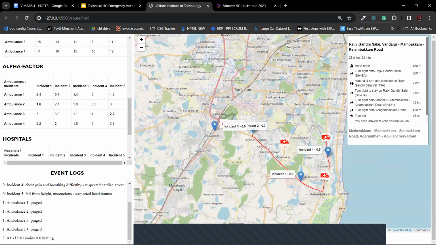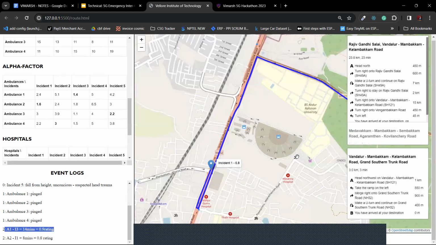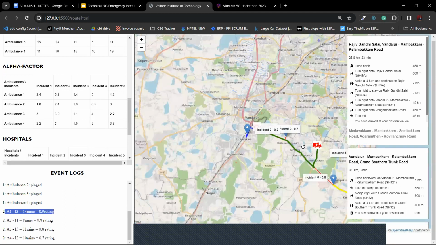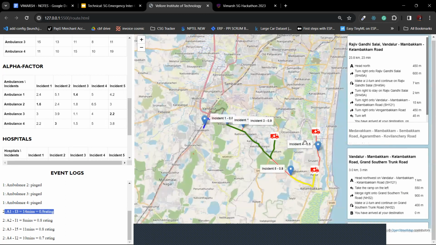Now, when a particular ambulance is mapped, a route map will be generated from the ambulance to the incident, along with the time and the rating. We can see the same highlighted here in red. A similar process is followed for the rest of the 3 ambulances, and here we can see 4 route paths which are generated in red, green, blue, and yellow for various ambulances to the incidents.